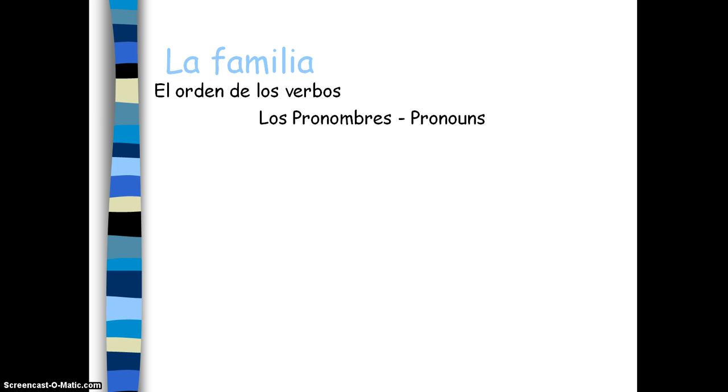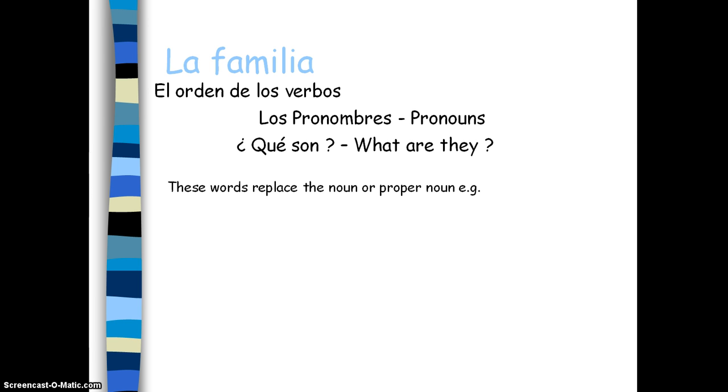So this is the second part to La Familia video. We're just going to have a look at pronouns first and what order the verbs go in generally, so that we can use two useful verbs for this particular topic. So, los pronombres, pronouns. ¿Qué son? What are they? Well, these words replace the noun or a proper noun.